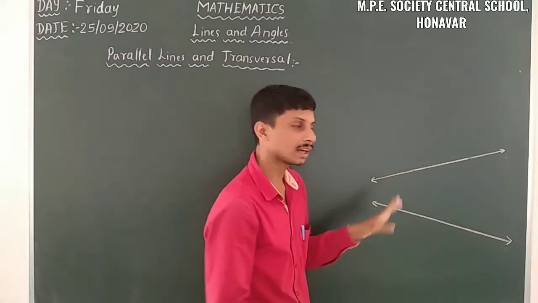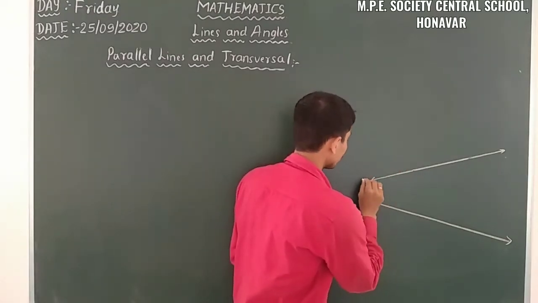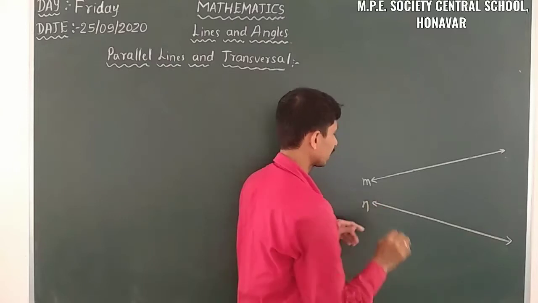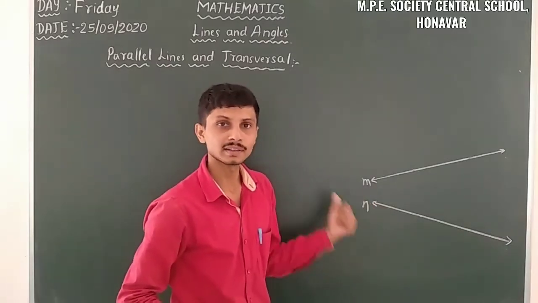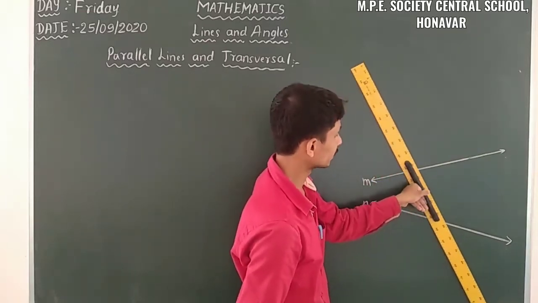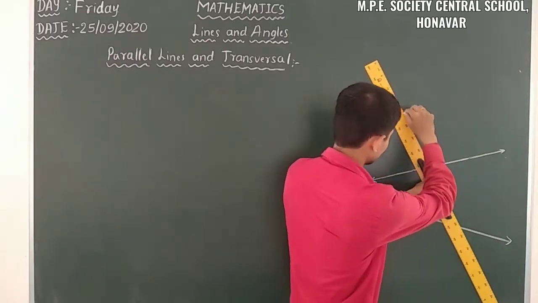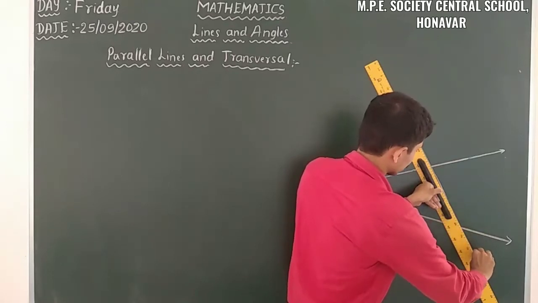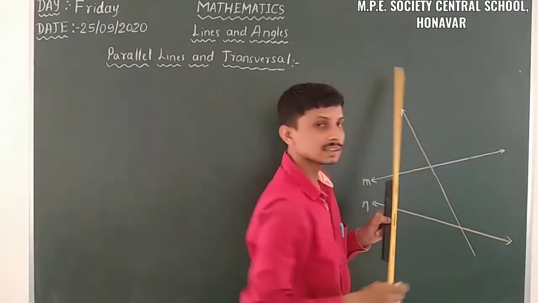I will name them line M and line N. Here I am taking a transversal like this.